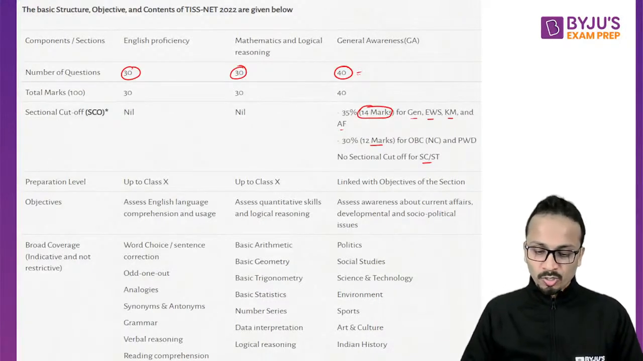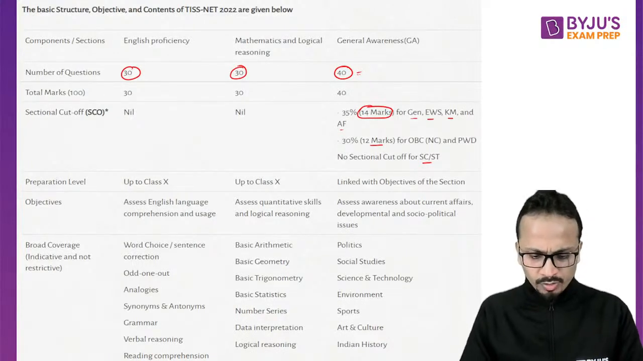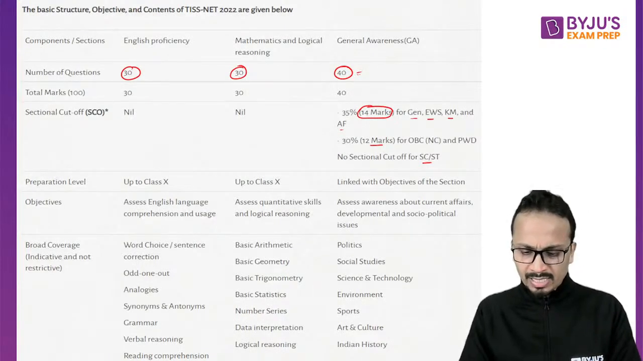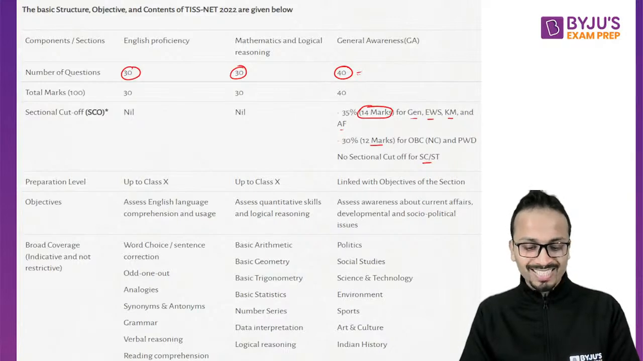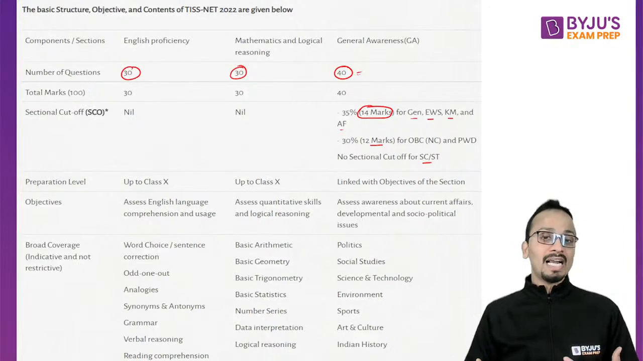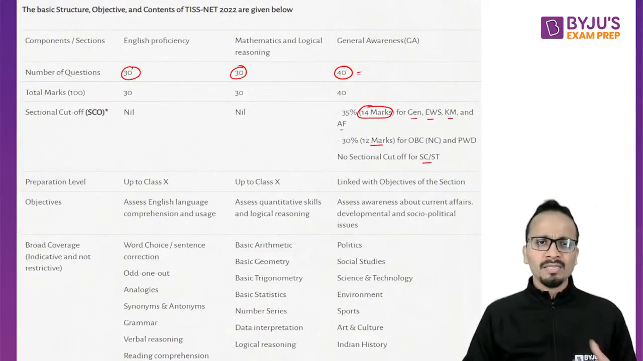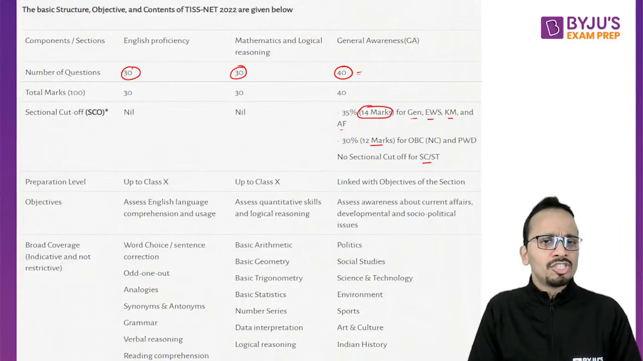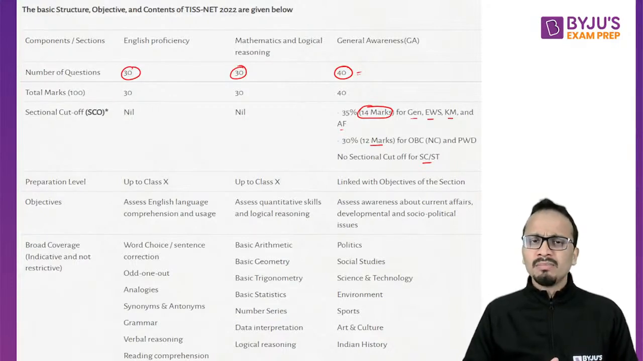Some questions from you. Nidhi says, make an English proficiency video for TISSNET. I cannot make that, I'm not a verbal faculty. But like I have mentioned in my previous session, Savitri ma'am and Nikita ma'am have made the videos.